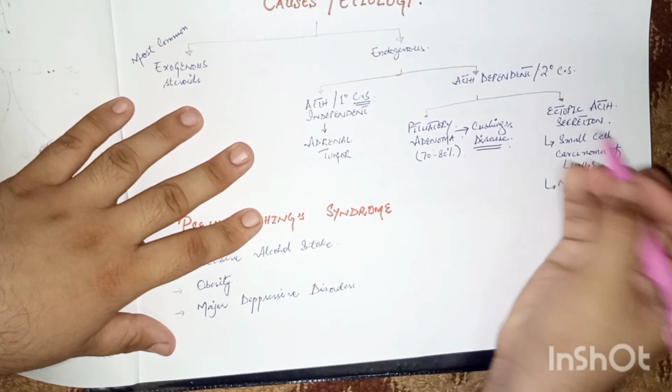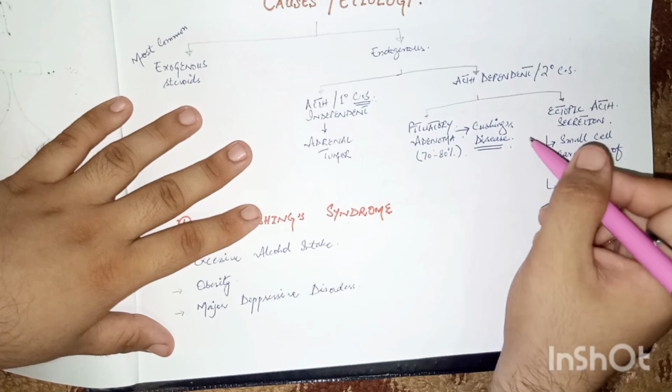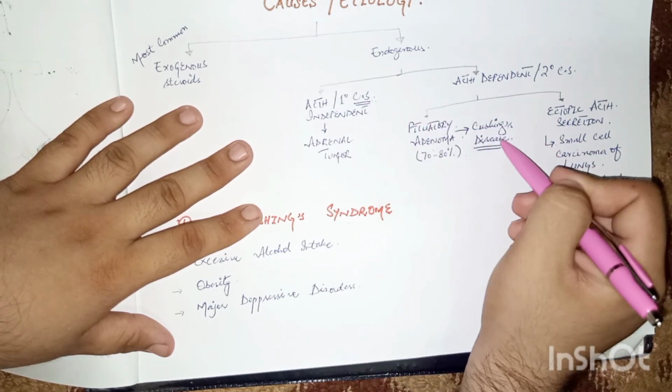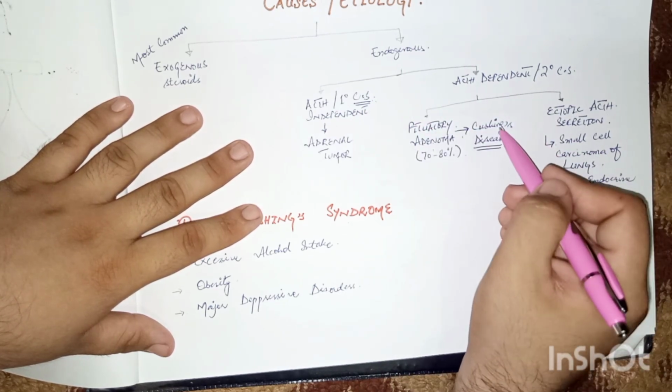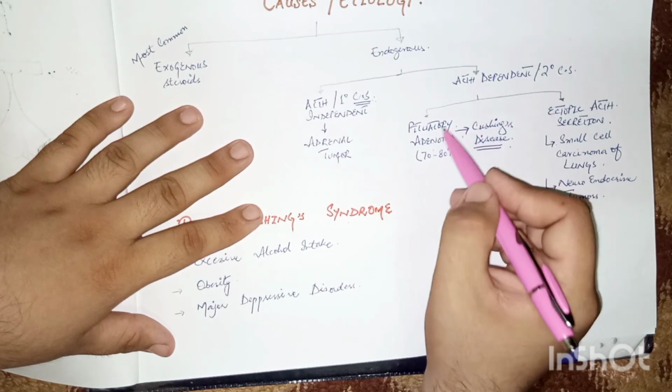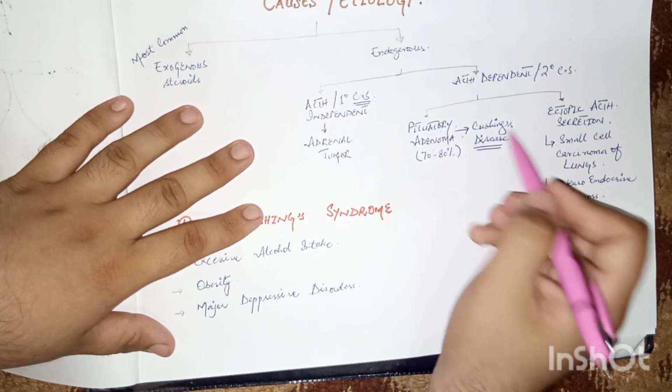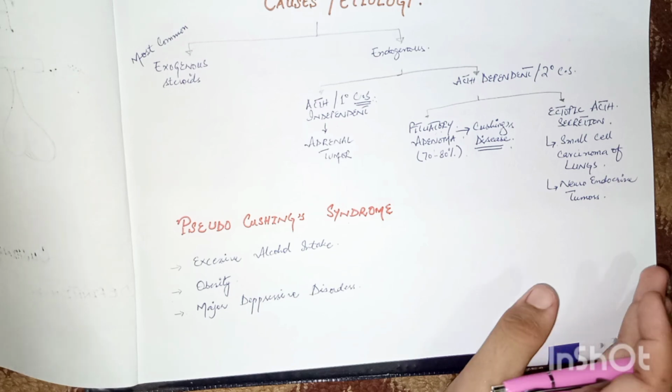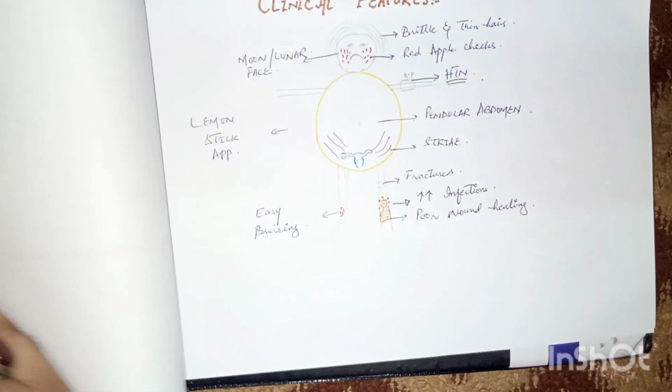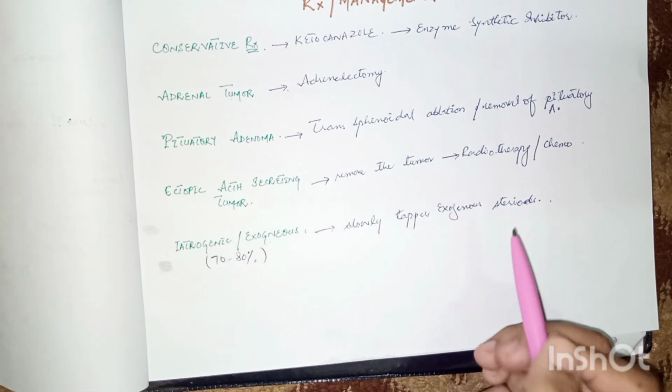So remember, the examiner may ask you in the viva what the difference is between Cushing syndrome and Cushing's disease. Cushing's disease is when the cause for the Cushing syndrome is pituitary adenoma. So we have discussed up till now the definition, the causes, pseudo-Cushing syndrome, the clinical features and diagnosis, and last but not least the management of Cushing syndrome.